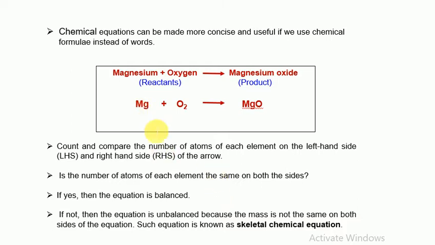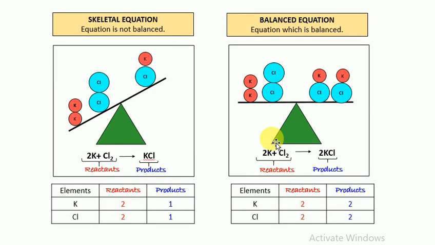Here we can see magnesium has 1 atom, oxygen has 2 atoms, and on the product side we can find 1 magnesium atom and only 1 oxygen atom. So this reaction is not balanced, and therefore this is a skeletal chemical equation. Now we can see the difference more clearly. A skeletal equation is one which is not balanced.